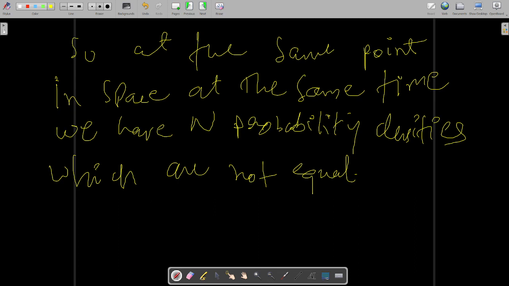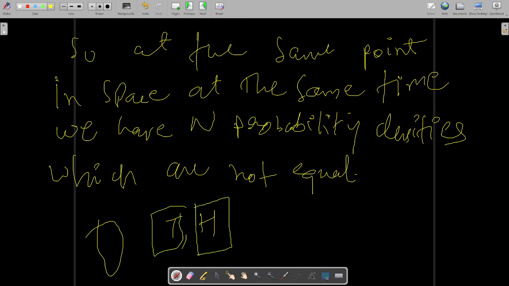Suppose you have a coin, and there are two chances, heads and tails. You have two probabilities, that either heads will come or tails will come. Now someone says that the probability of head coming is 1 by 2 and also 1 by 3.